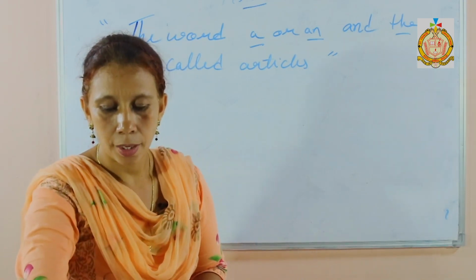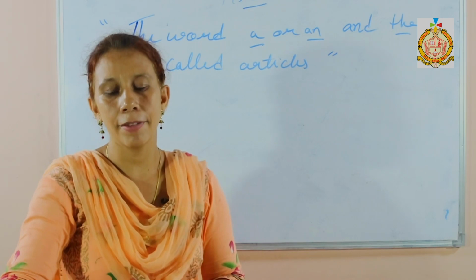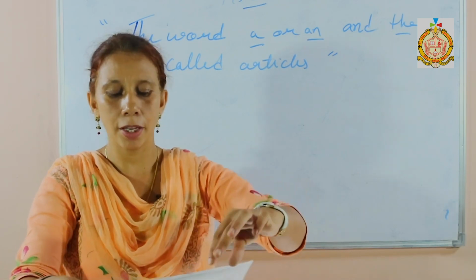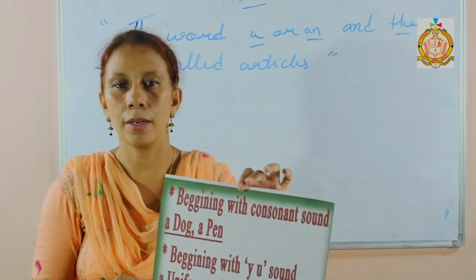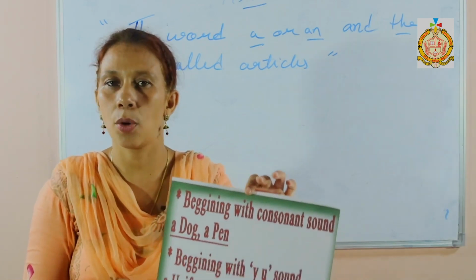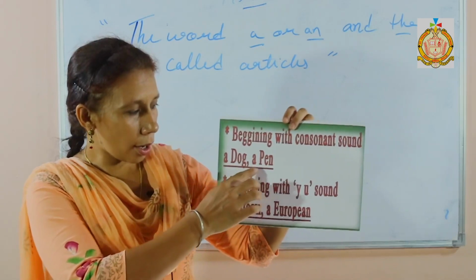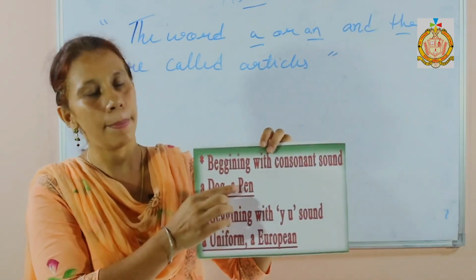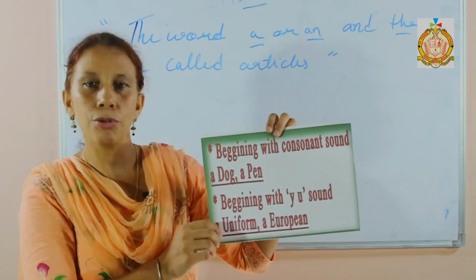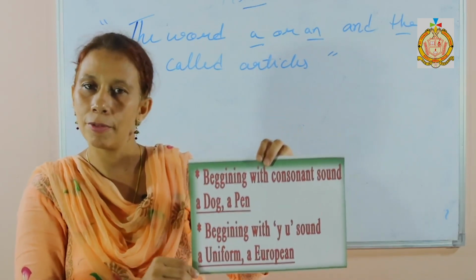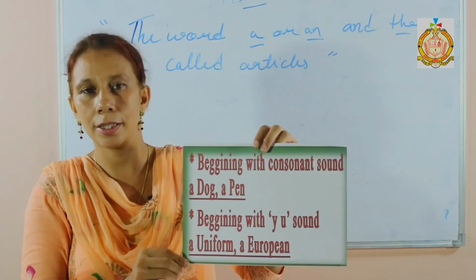Secondly, a is used with words that begin with a consonant sound. Example: dog, pen. A dog, a pen. Both D and P are consonants. So you use a with words that start with a consonant sound.